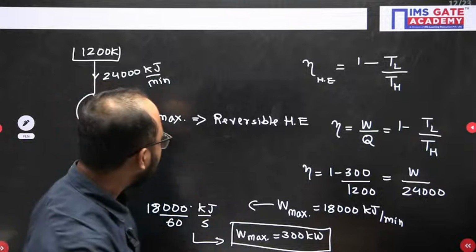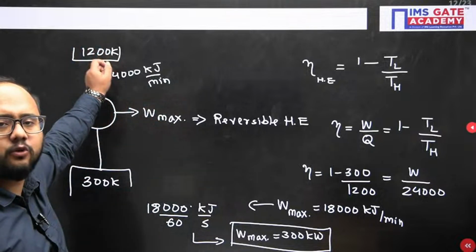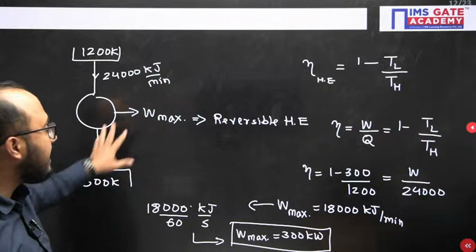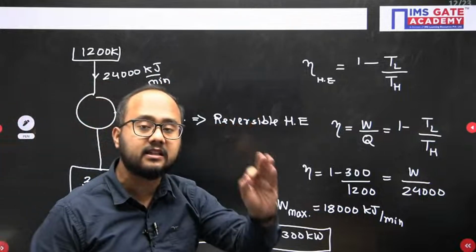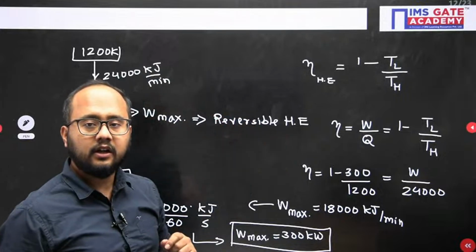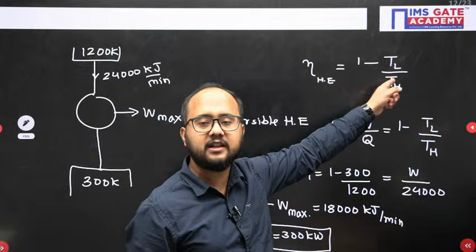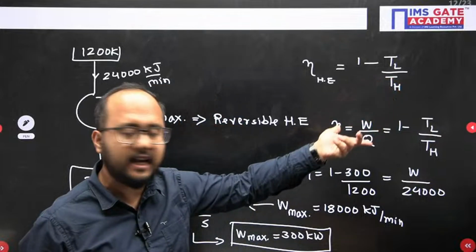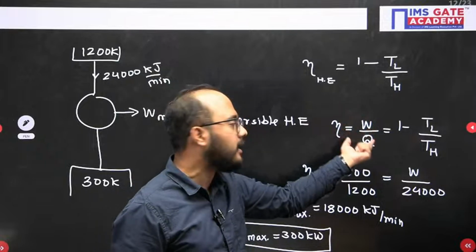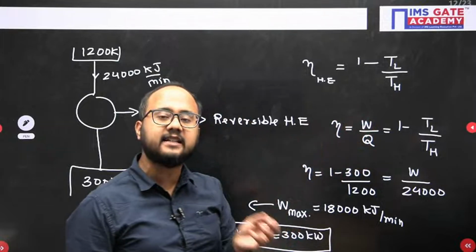Correct? So this was the high temperature reservoir, 200 Kelvin temperature. Heat transfer 24,000, they have mentioned. They are asking the maximum work. Remember the concept. We will be having maximum work only in the case of a reversible heat engine. So for a reversible heat engine, Carnot efficiency will be applied. The actual efficiency formula is work output divided by the heat transfer.